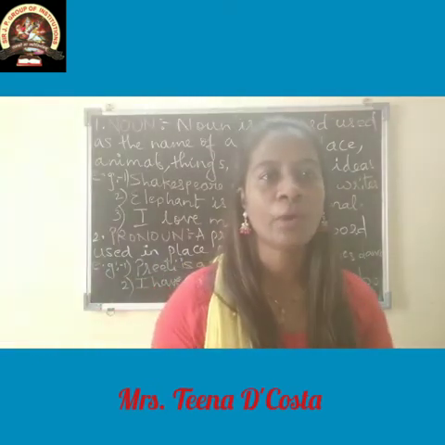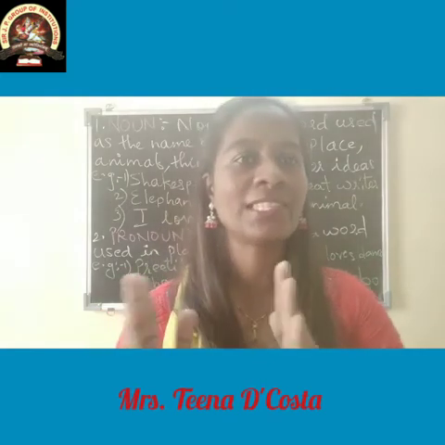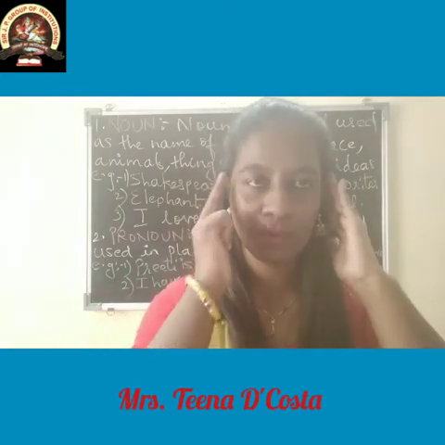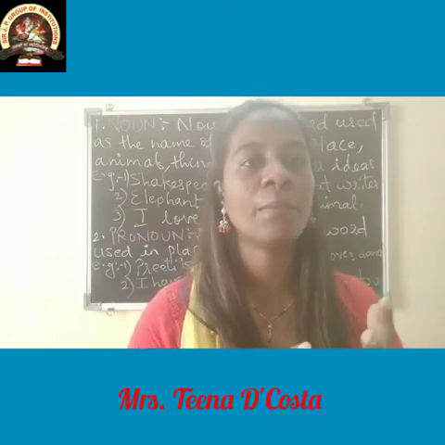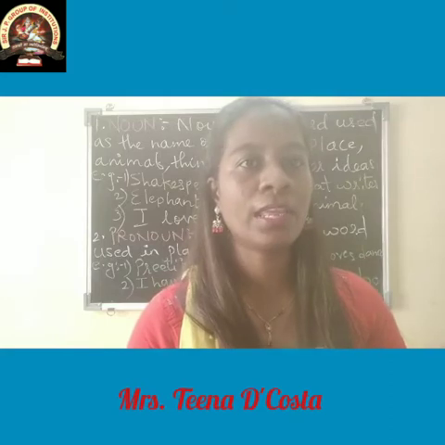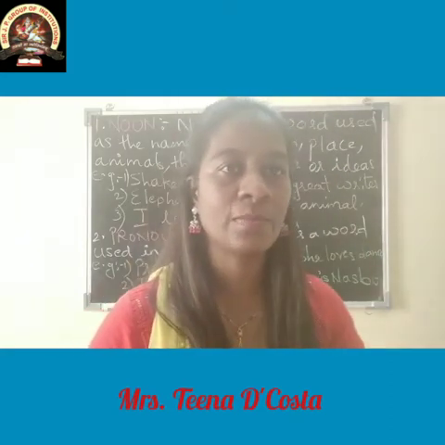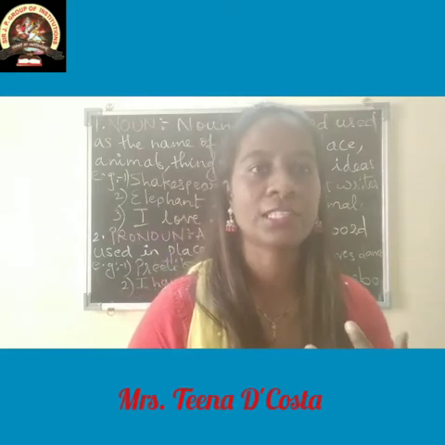You all know the very popular game, name, place, animal, thing. You can remember it that way. The name of any person or the name of any animal, thing or any place, okay, or any feelings or ideas, abstract ideas or feelings, okay, that is called as noun.